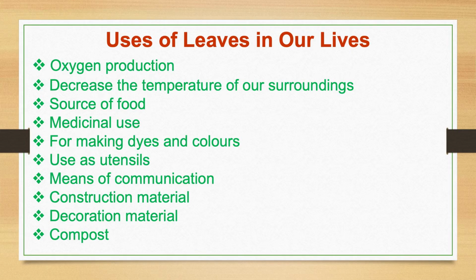Similar to plants, leaves are also useful to us in many ways. We use leaves as food, as an oxygen producer, as utensils, as dyeing agents, etc. Let us now discuss all these uses one by one with the help of some examples. Here you can see a list of uses of leaves for us.